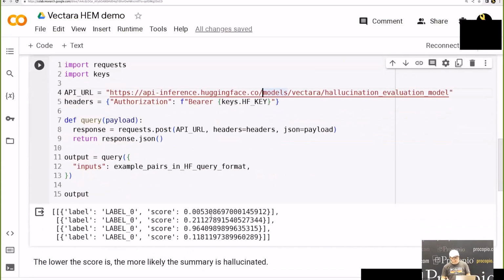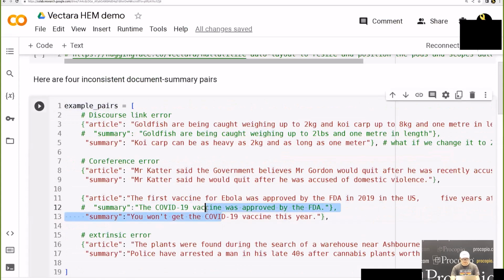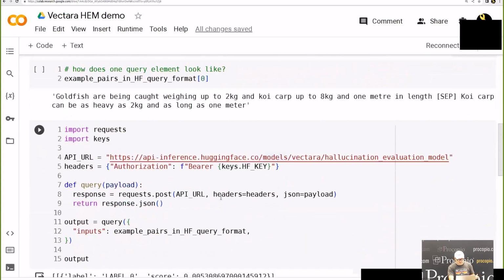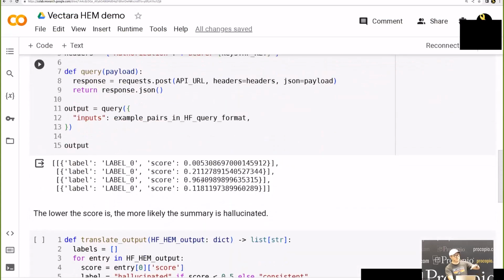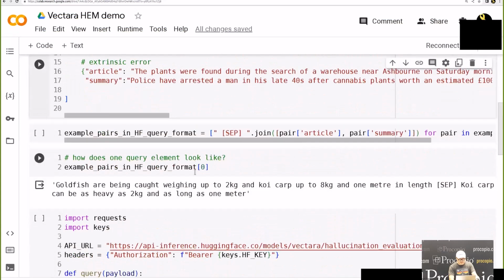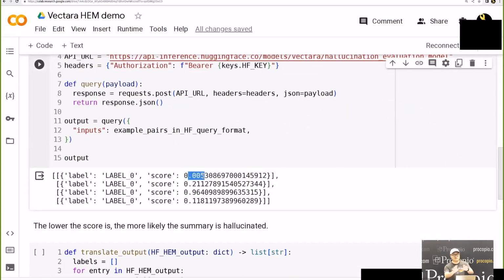And here we give you the score. The higher the score is, the more likely this summary is not hallucinated, which means it's more faithful to the given source. If it's closer to 0, it's very likely to be ungrounded. You can see the third one I gave, this COVID-19 vaccine case: because the summary is in line with the source, the score is very close to 1, which means it's not hallucinated, it's very faithful. We can consider this a faithfulness score. While for the first one about the two fishes, the score is pretty low, which means it's very inaccurate.